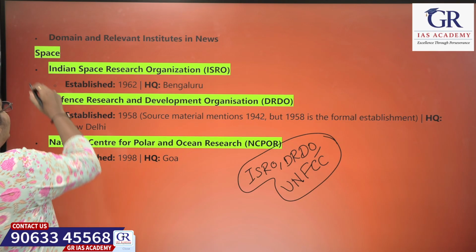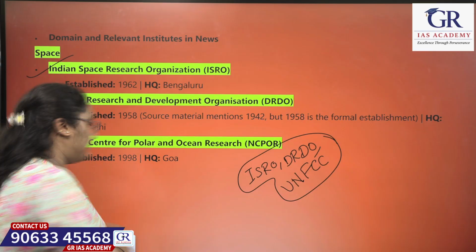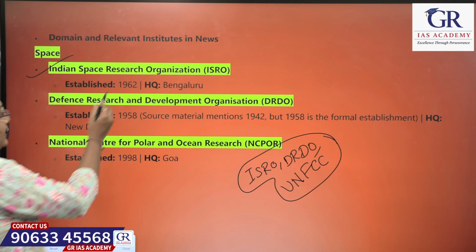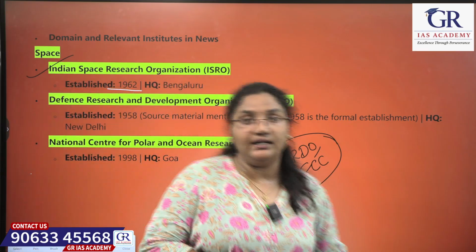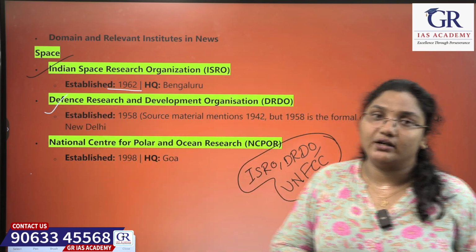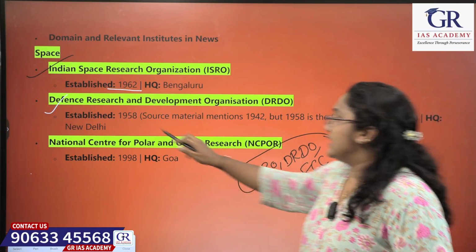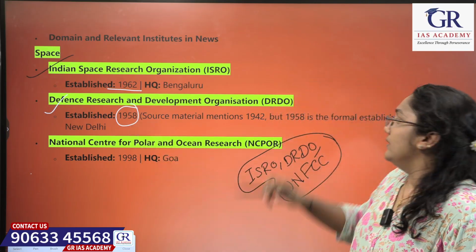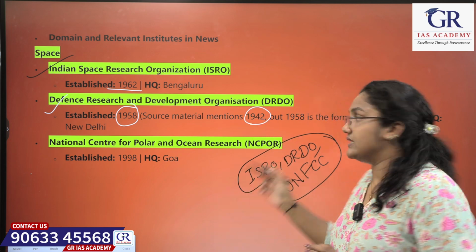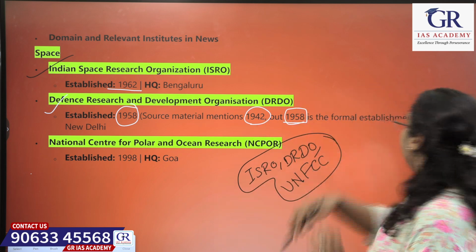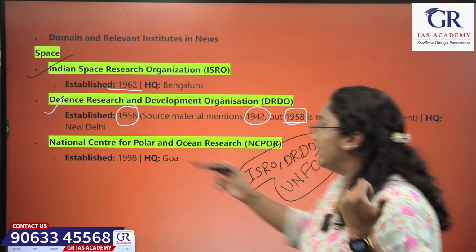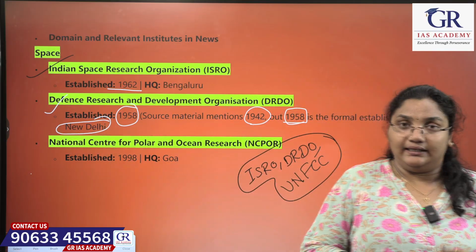Okay. The first one is Indian Space Research Organization, ISRO. Established in the year 1962 and headquartered in Bengaluru. Okay. The next is Defense Research and Development Organization, DRDO, which is established in the year 1958, but some source material mentions it as 1942; initially it was established in the year 1958. This is the formal establishment. Where is it headquartered? The DRDO is headquartered in New Delhi.